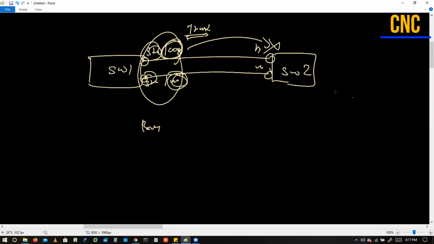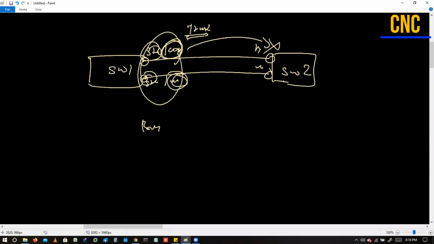If one link is Fast Ethernet and the other link is Giga, will it make an EtherChannel? No, that time it will show you an error, a standard error, because we always try to combine the links in an EtherChannel with the same standard, that can be Fast, Gig, or normal Ethernet.